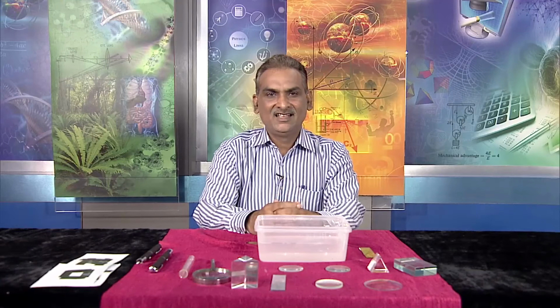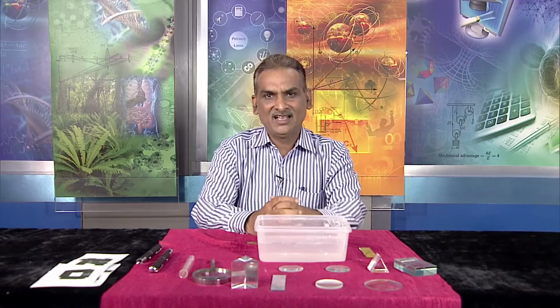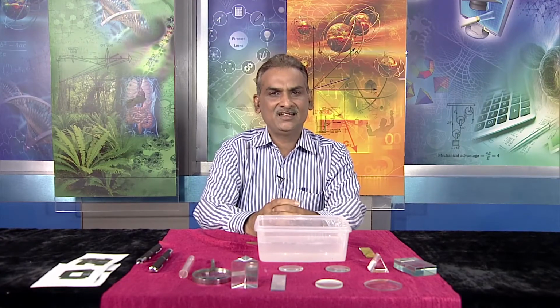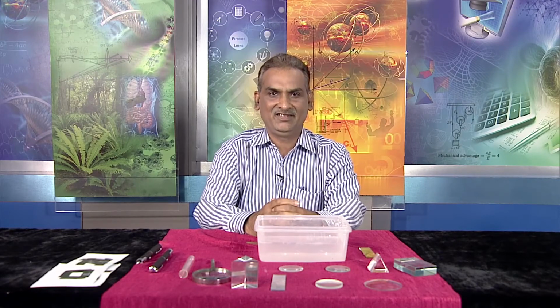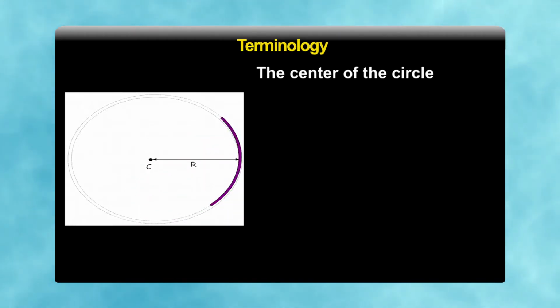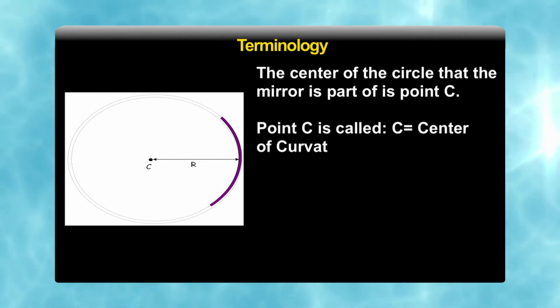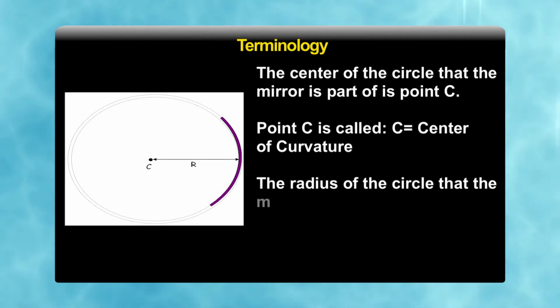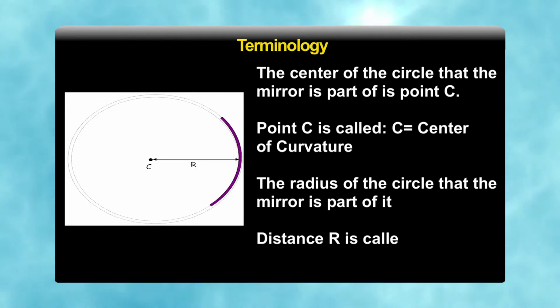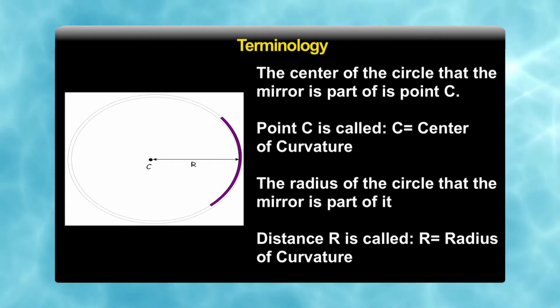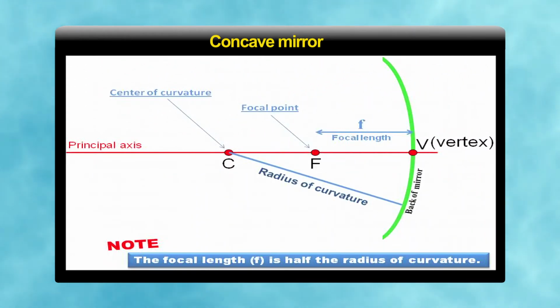Let us see how the spherical mirrors have their terms. You are seeing with the dark portions that the mirror is a part of a spherical surface, and the center of that circle is shown by a point C. Point C is called the center of curvature, and the distance from the pole, that is the center of the mirror, to the center of curvature is known as the radius of curvature, and the radius of the circle is the radius of curvature.